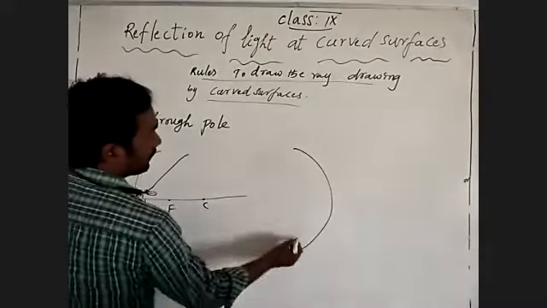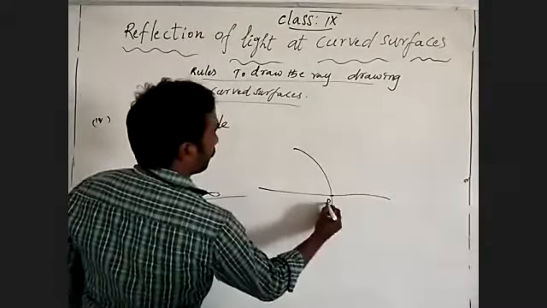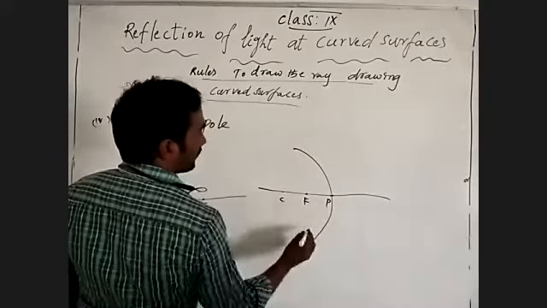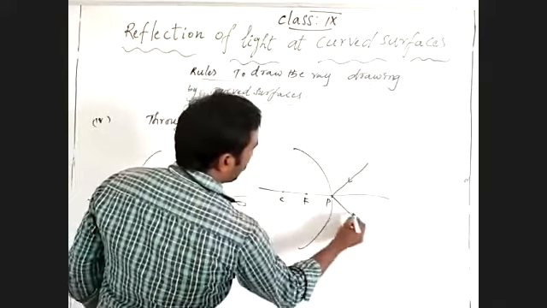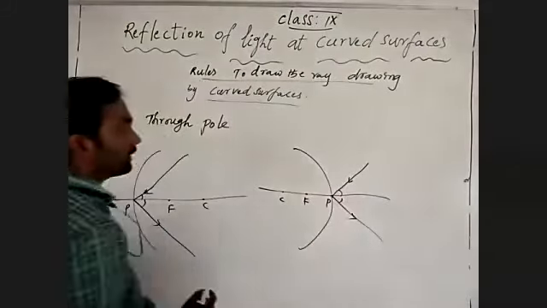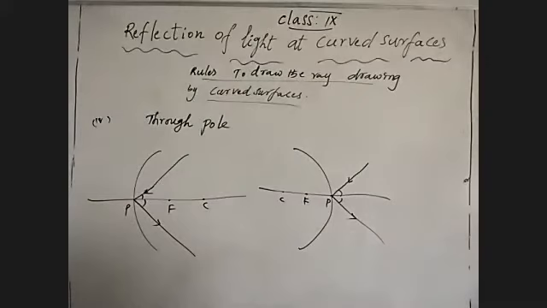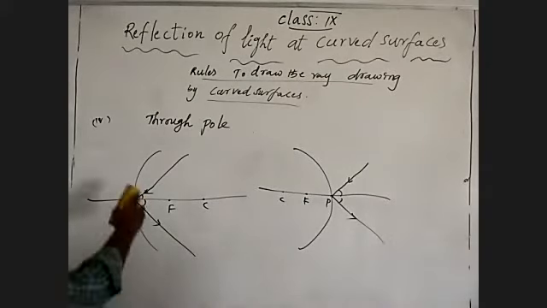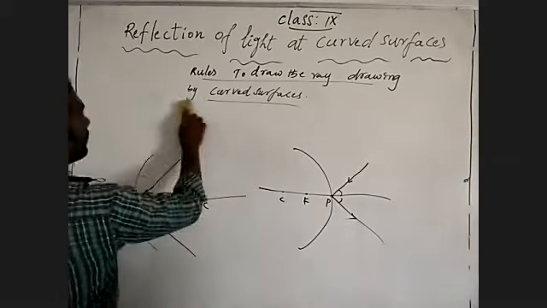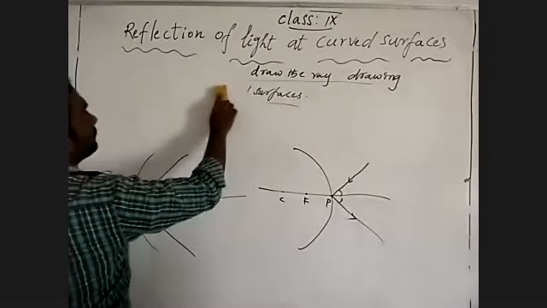Same as the outer curved surface. Pole, focus, center of curvature. A light ray which is traveling through the focus diverges as a reflection with the same angle. Okay, these are the rules to draw the ray diagrams.